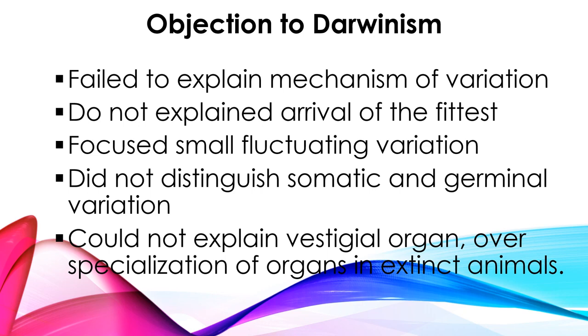The Irish deer had over specialized antlers, right? Even though it had this over specialized character, these organisms are extinct. So as per Darwin's concept, we could not say that over specialized or unfit organisms... only the fittest organisms can survive in the environment. We could not say so, because even with this over specialization these organisms are extinct, right?